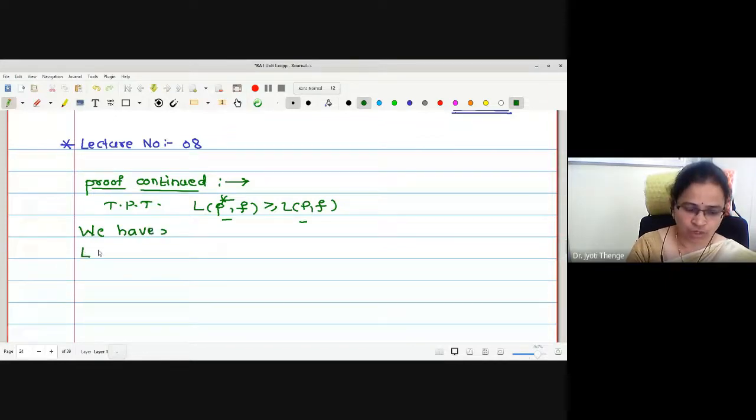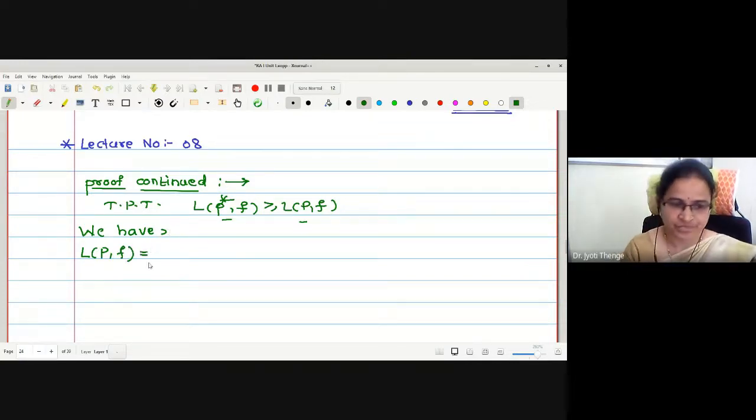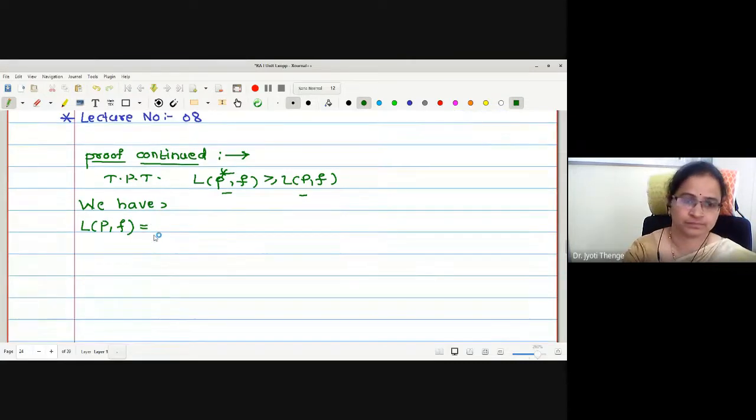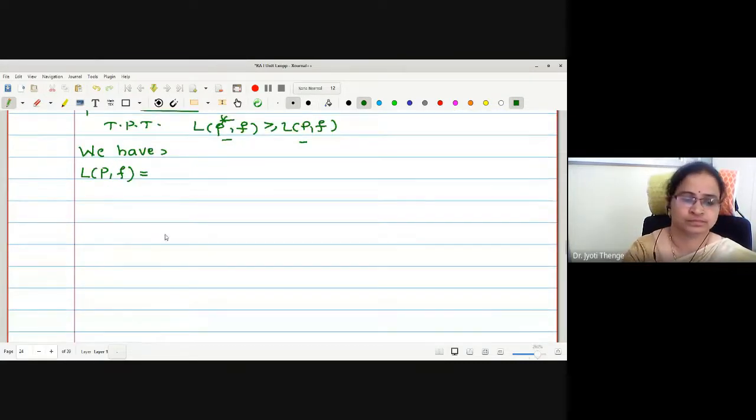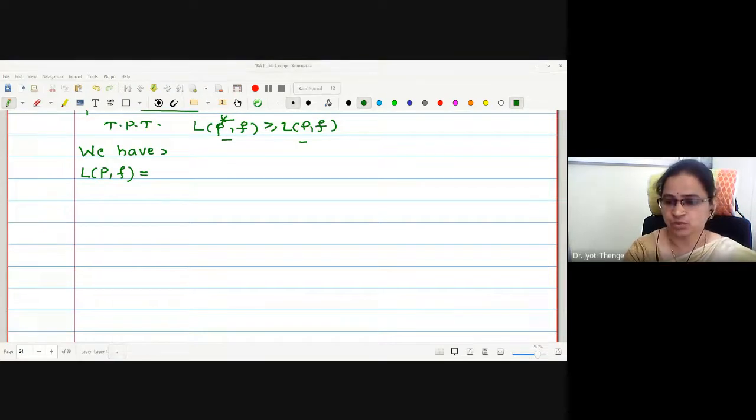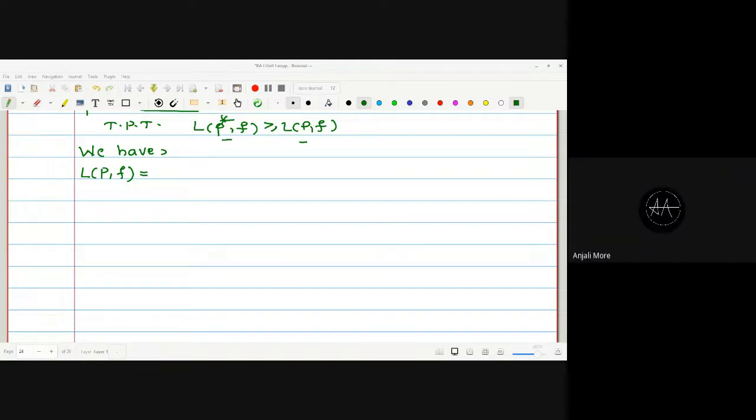Let me find out what LPF is initially. What is the definition of the lower sum LPF? Yes, students, lower sum definition: summation i running from 1 to n, mi into delta xi.